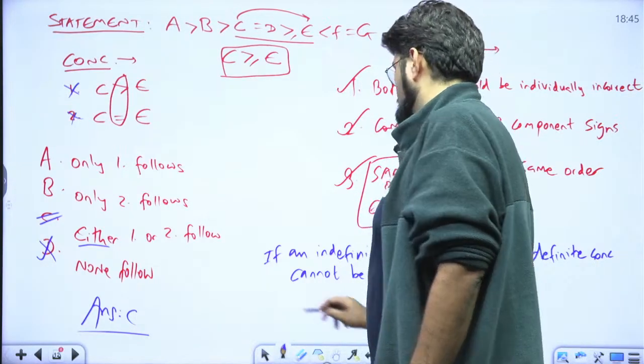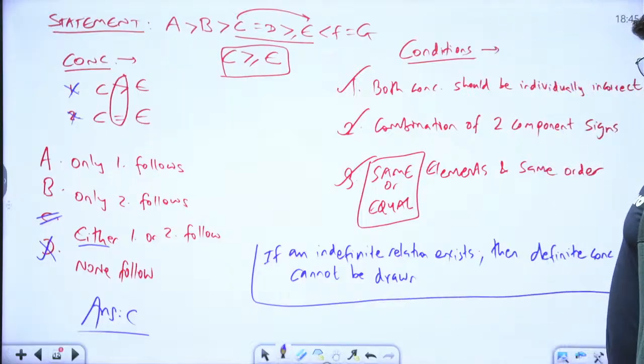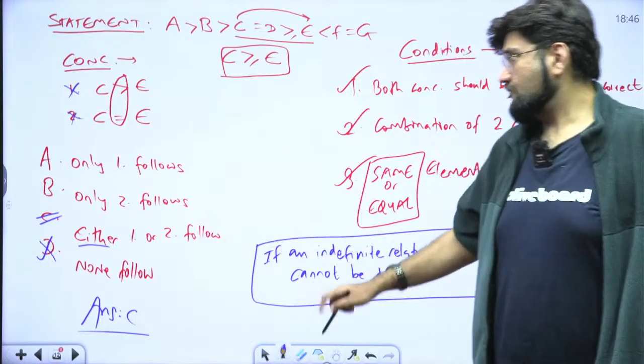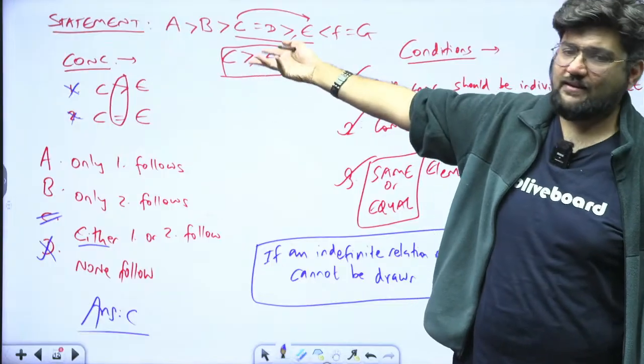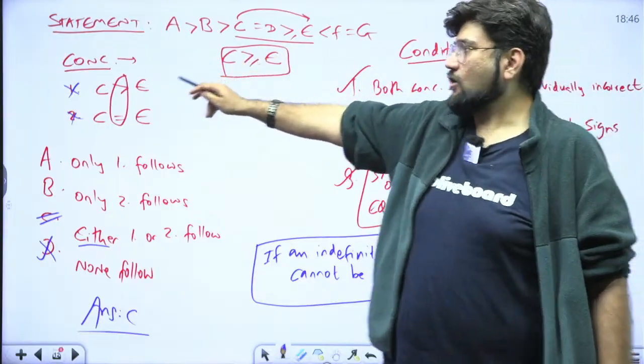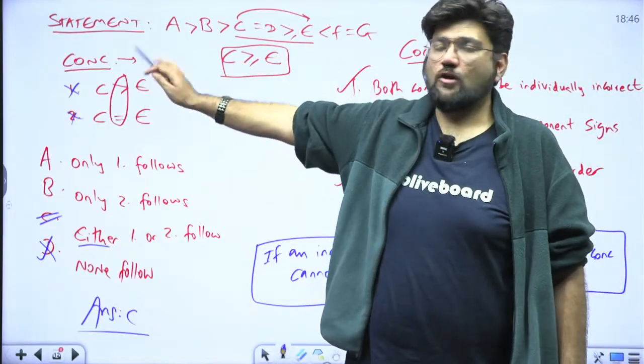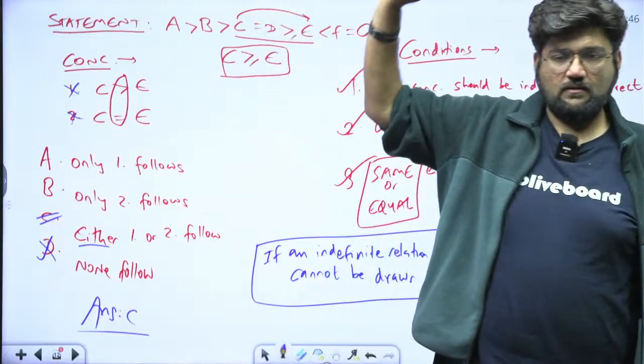If an indefinite relationship exists, so I found out an indefinite relationship, definite meaning greater than equal to, less than equal to, then I cannot conclude anything definite from it. Not possible. It's incorrect. Understood?